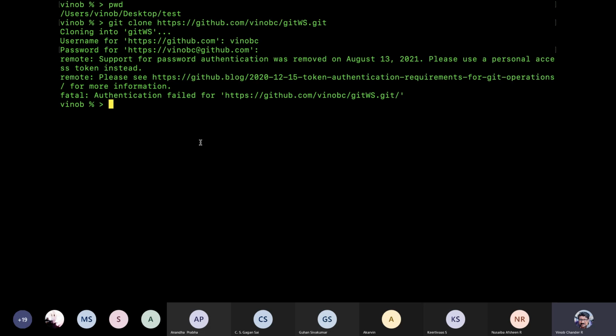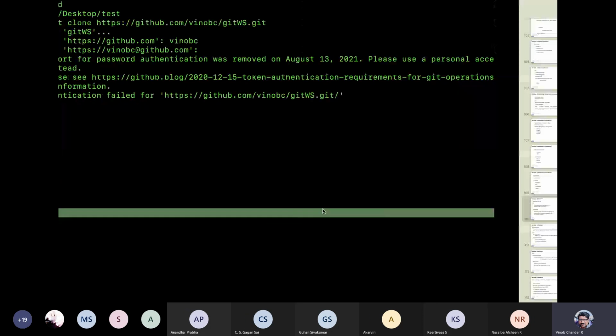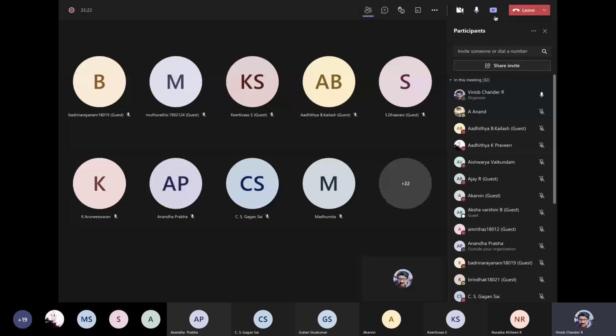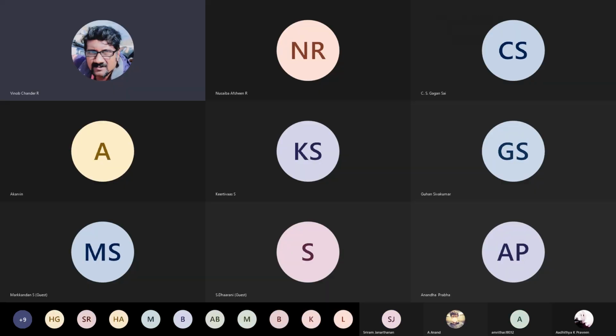I don't remember. So let me just stop screen sharing and then quickly find out the token ID and then maybe come back again and try to sign in. Just give me a second, guys. Let me go to Teams, stop screen sharing, and then hunt for my token ID. See, guys, if you go for two-factor authentication, you specifically want to specify your token ID when you want to do these commands. Okay, so token ID, give me one second.